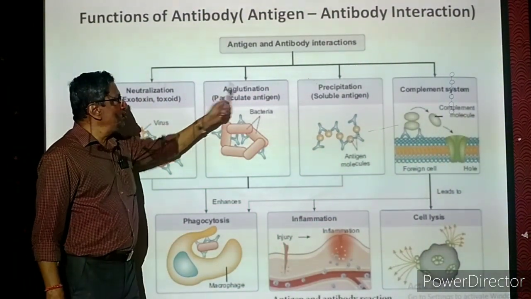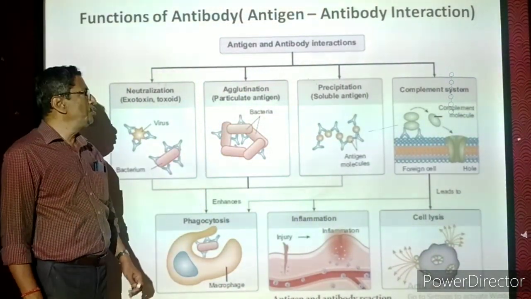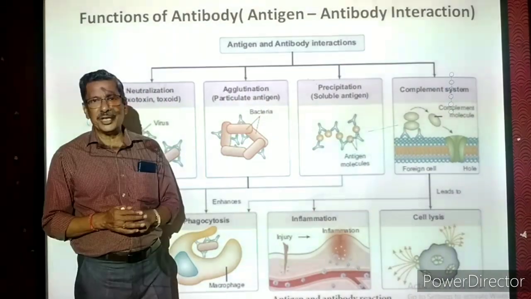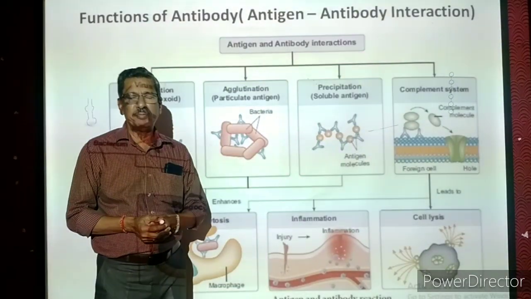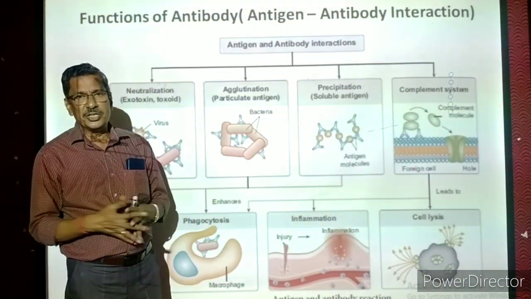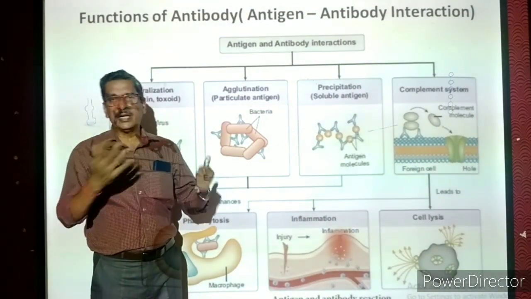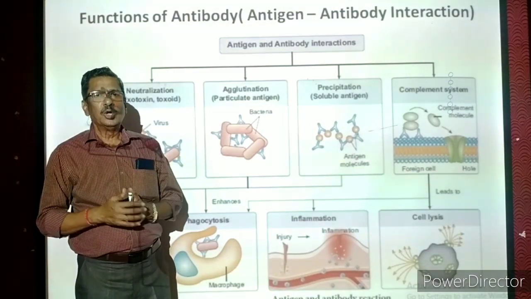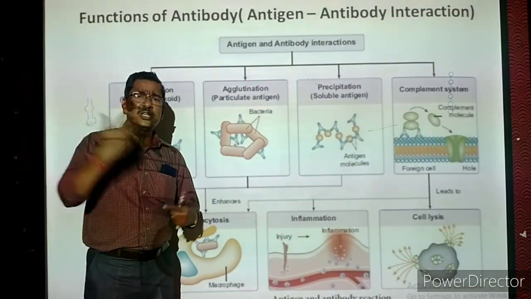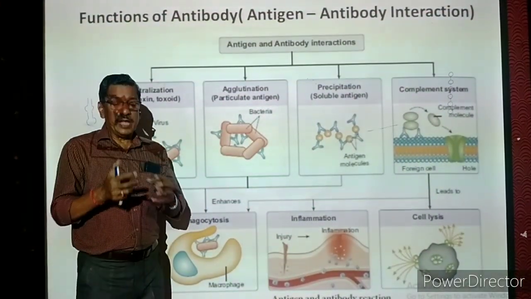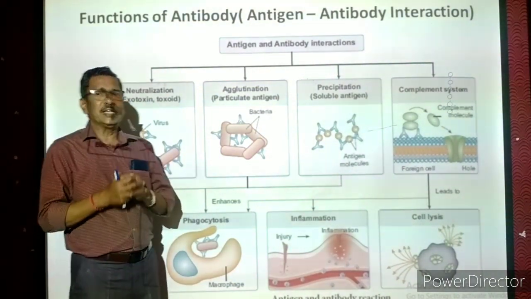Now we are coming to the second way or the second function of the antibody, which is called agglutination. Now first we have to know what is the meaning of agglutination. In our body or other organisms, cells will be present in the body. Now the cells may be free from each other. Particularly microorganisms, bacterial cells, a lot of bacterial cells are there. They are free from each other. Whenever the bacterial cells are free from each other, they can actively move, actively causing disease. So if they are present together, sticking with each other, their harmful effect will be less.